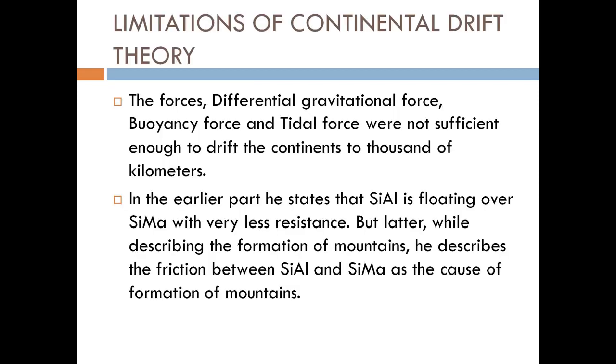So now we discuss the limitations of the continental drift theory. The first one is the force, which was said by Wegener to be very weak. It is impossible to move those large continents with such a weak force, and it is one of the limitations of Wegener's theory. Second, in his assumptions, according to him Sial floated over Sima, and later he also said that friction between Sial and Sima is the cause for mountain formation. So these two statements were also criticized.